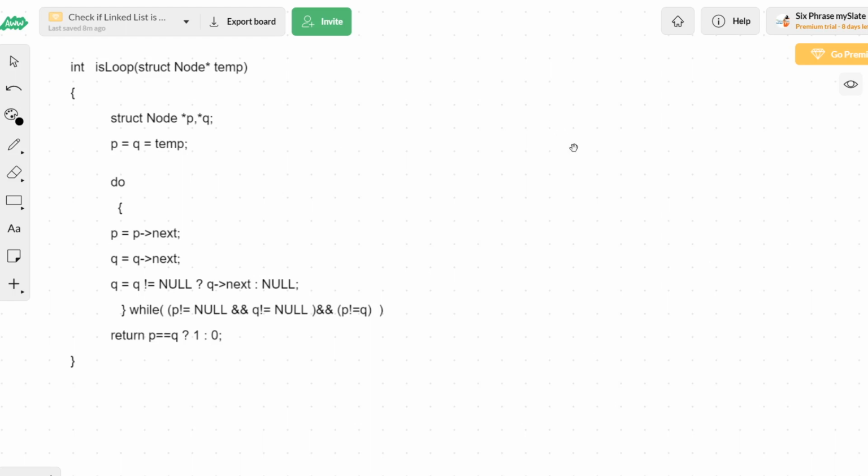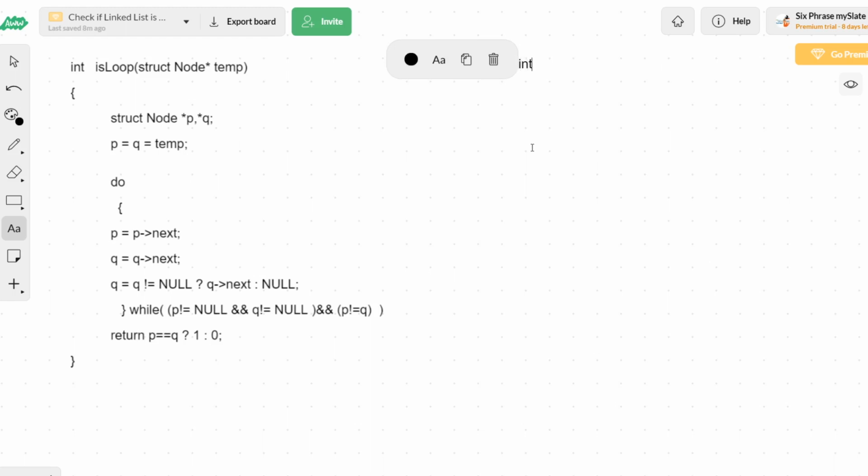Before this concept, for all the other concepts that we have learned, we were directly converting the iterative approach into the recursive approach, which is not going to work here. There is a little bit of change that we need to do. So we will start again with the function.